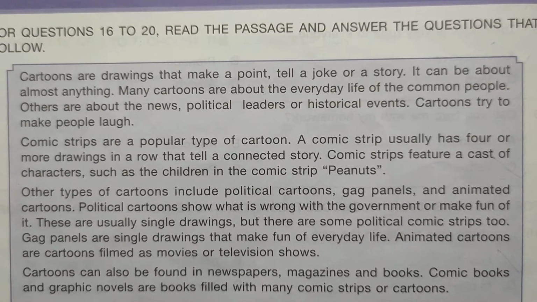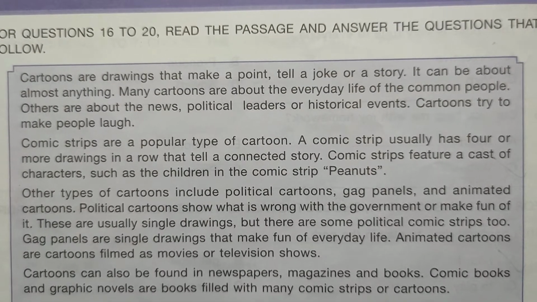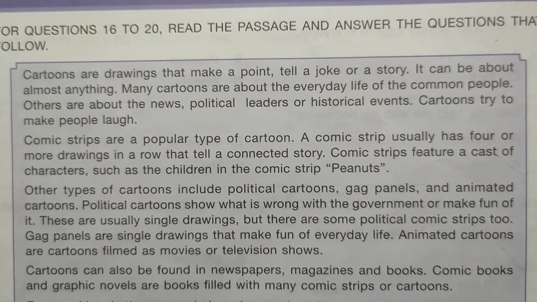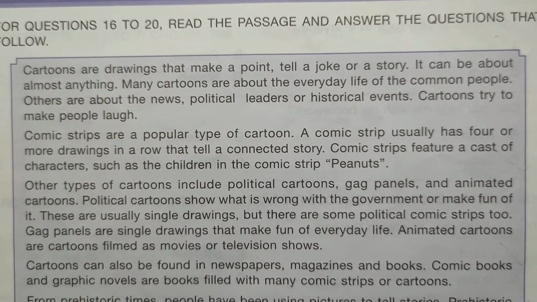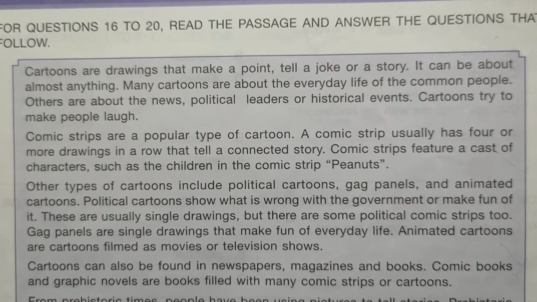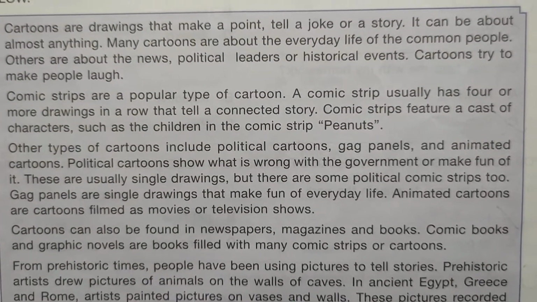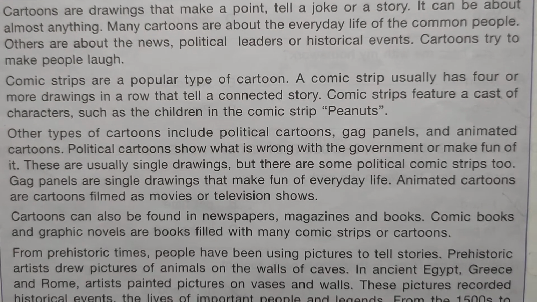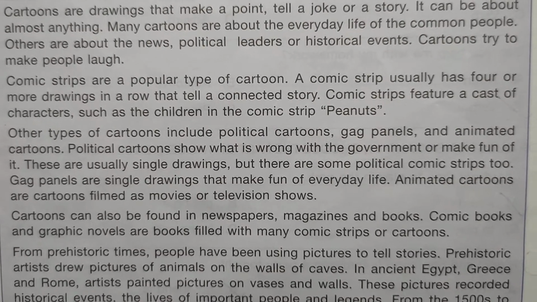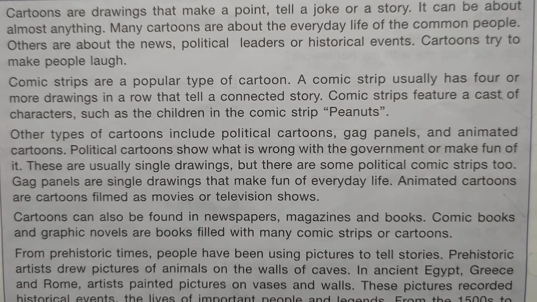Other types of cartoons include political cartoons, gag panels, and animated cartoons. Political cartoons show what is wrong with the government or make fun of it. These are usually single drawings, but there are some political comic strips too.